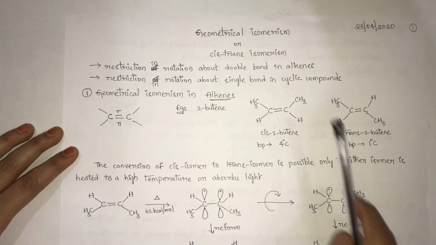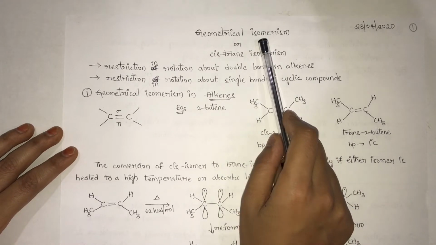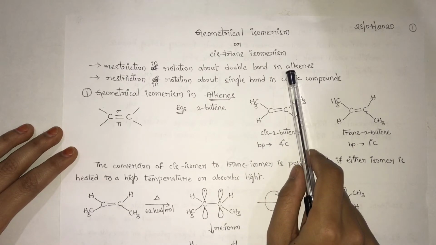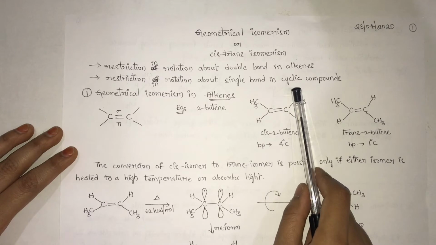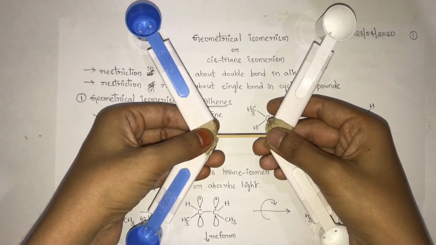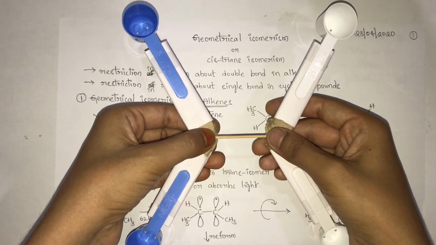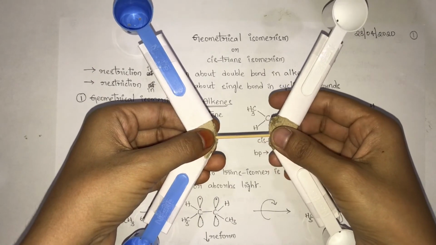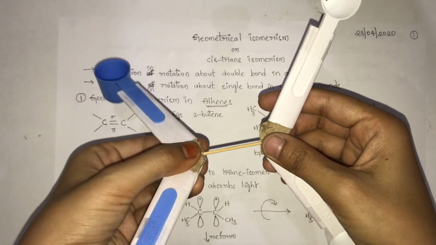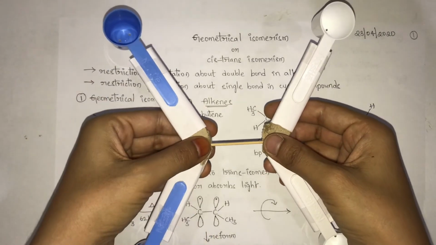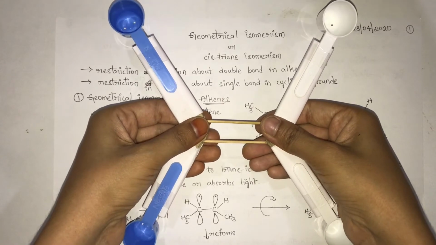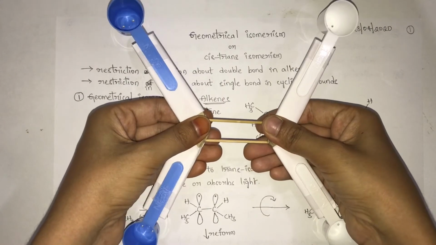Today we will discuss geometrical isomerism, also called cis-trans isomerism. Geometrical isomerism results from restriction in rotation about a double bond in alkenes and a single bond in cyclic compounds. Consider this ethene molecule with only a single bond. You can rotate about this axis. But due to the presence of a double bond, there is a restriction in rotation. We can't rotate the molecule.